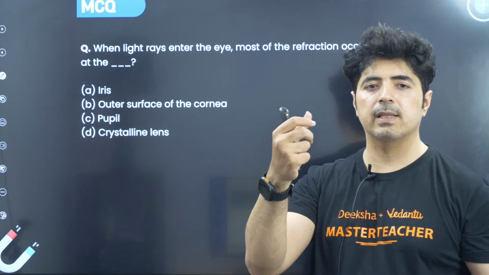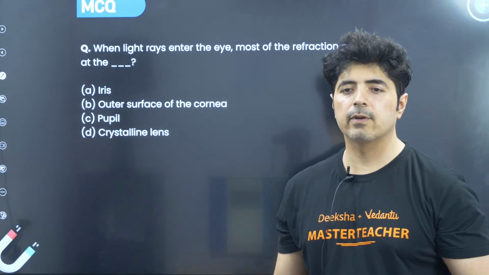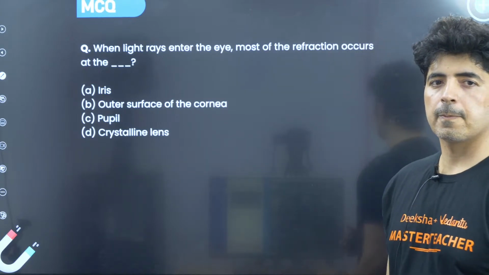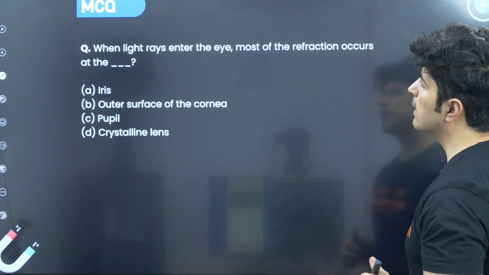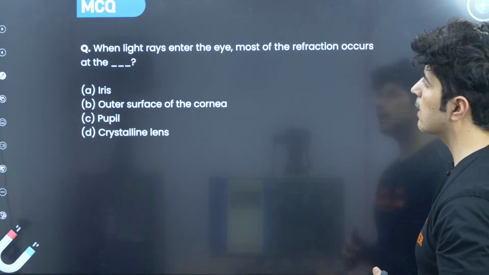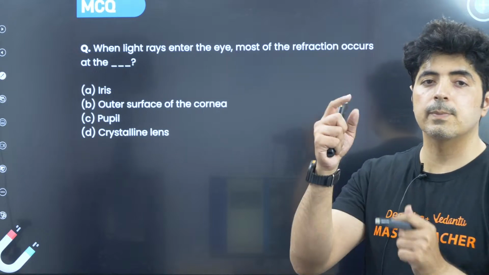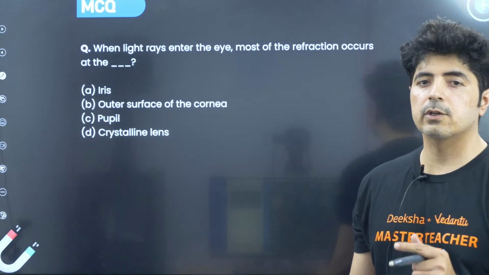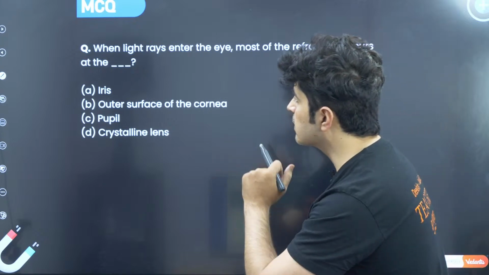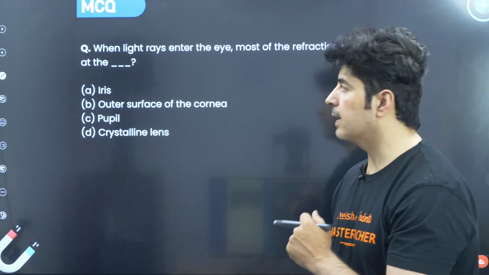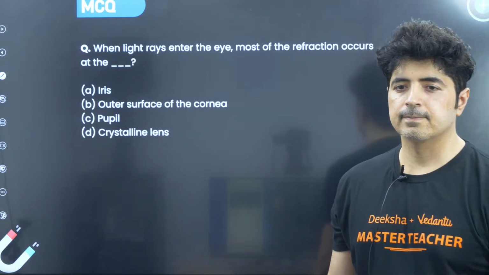Answer me in the comment box. So, when the light rays enter the eye, most of the refraction occurs at the: is it the iris? The iris is just a muscle which controls the pupil. Or the outer surface of the cornea, the pupil, or the crystalline lens? Where exactly is it?